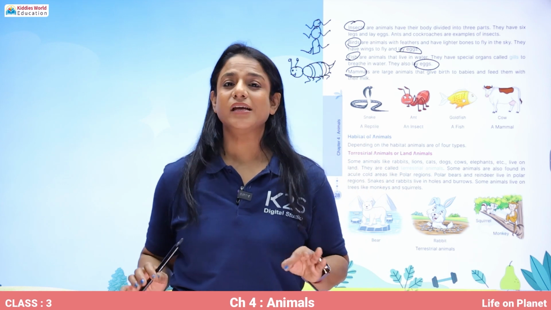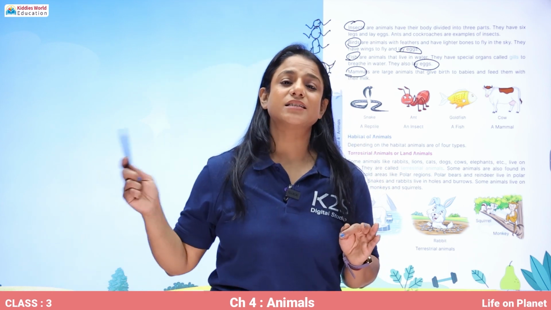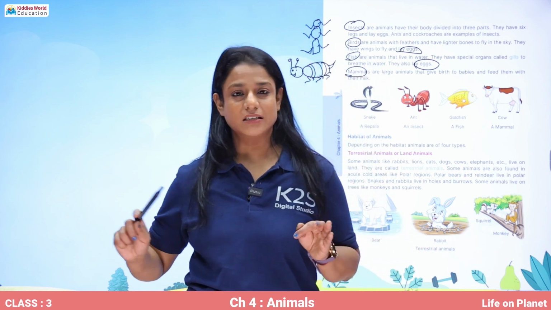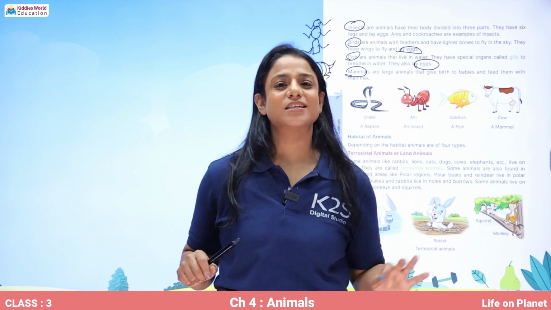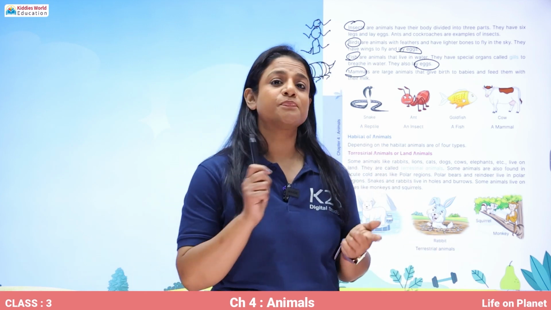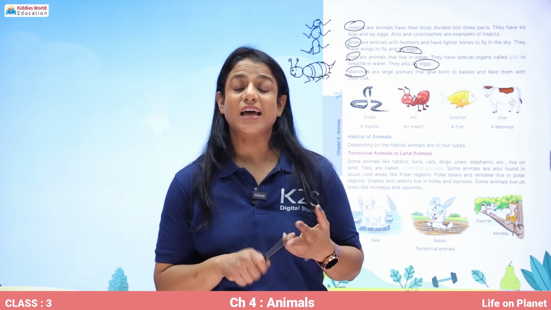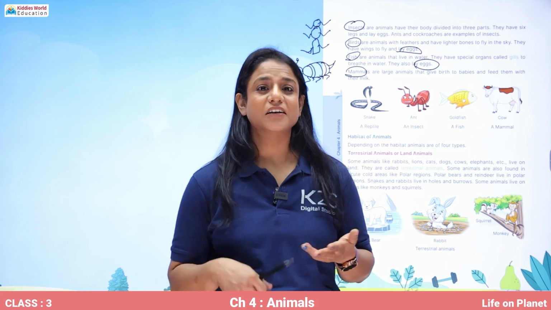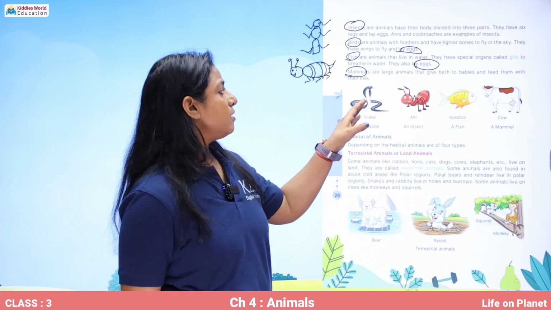So, human beings also give birth to their young ones, and the babies are fed on the mother's milk for a few months. That is why human beings are also mammals. What are other examples of mammals? Cow, cat, dog, pig, elephant, tiger, lion, all these are mammals.